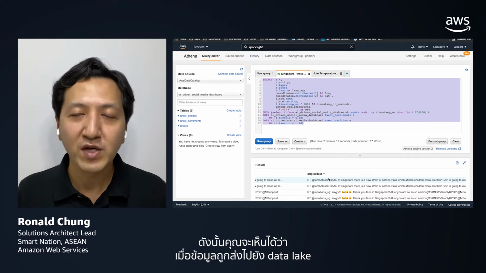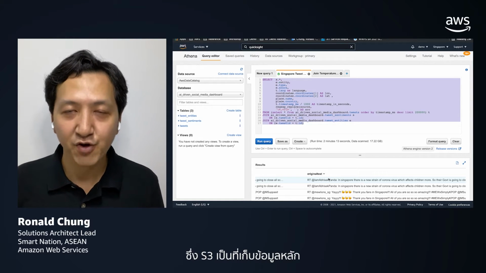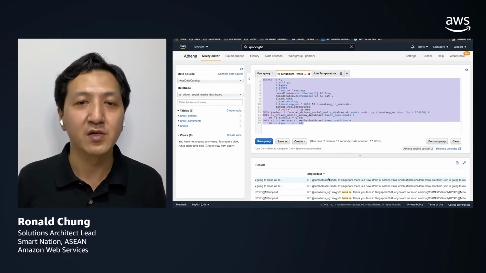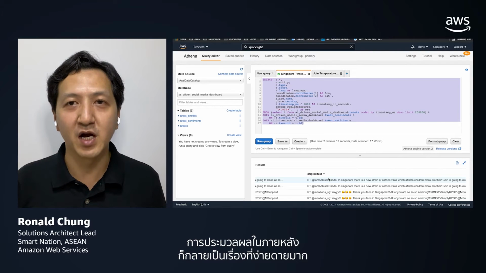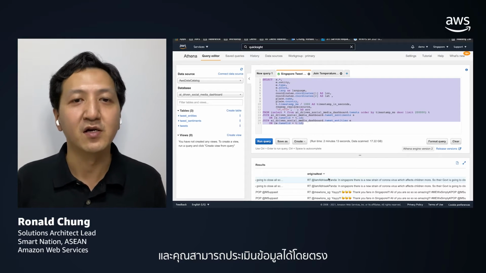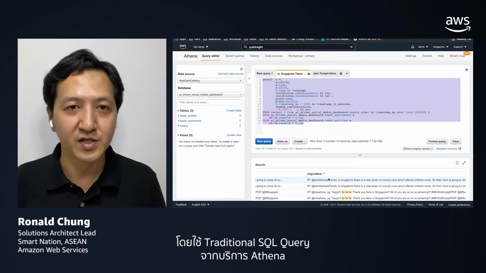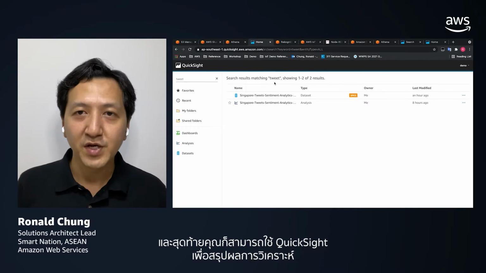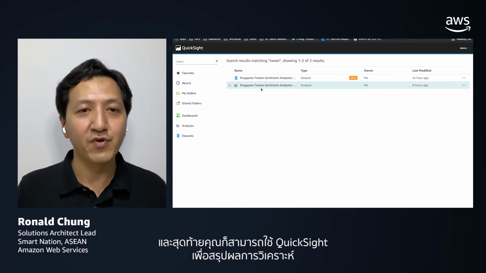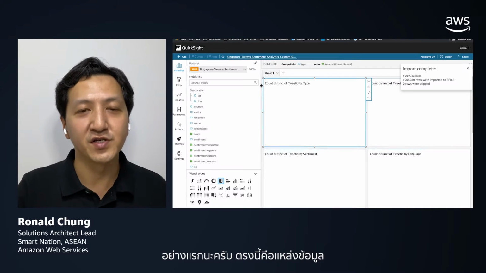So you can see that once the data is landed into the data lake with S3 as the primary storage, subsequent processing becomes very easy, and you can directly access the data using traditional SQL queries with the Athena service. And finally, you can use QuickSight to visualize the analysis results. So first, here is the data source.